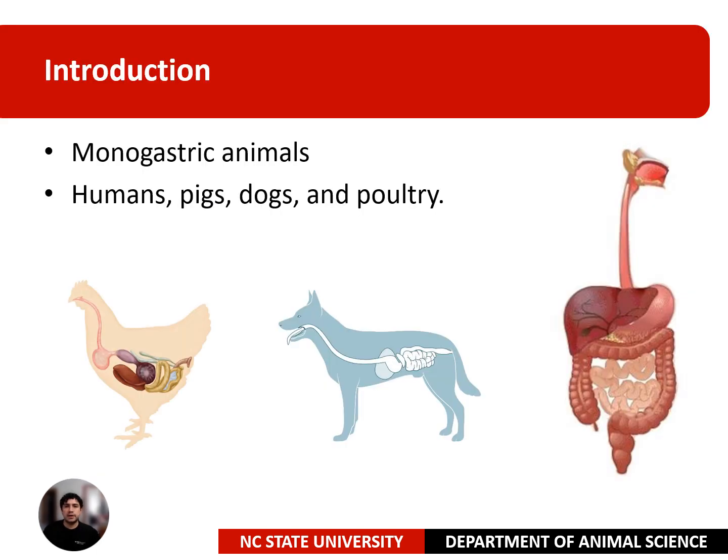Monogastric animals are characterized by having a single-chambered stomach, unlike ruminants with multiple stomach compartments. Some examples of monogastrics are humans, pigs, dogs, and poultry. Most monogastrics are generally unable to digest much cellulose food material such as grasses, but herbivores with a monogastric digestion system, like horses or rabbits, are able to digest cellulose in their diets through microbes in their gut, but they extract less energy from these foods than do ruminants.